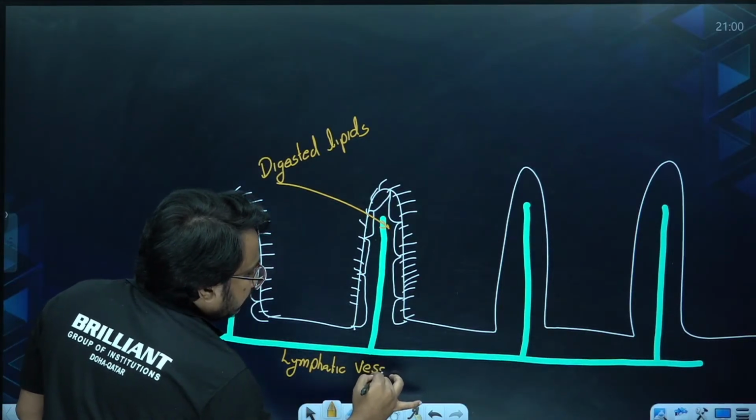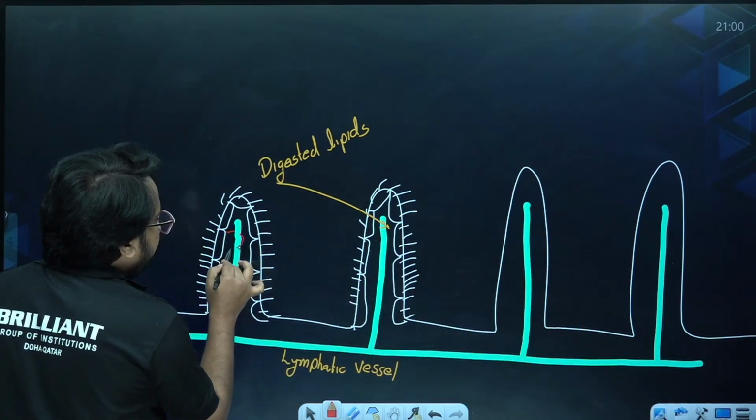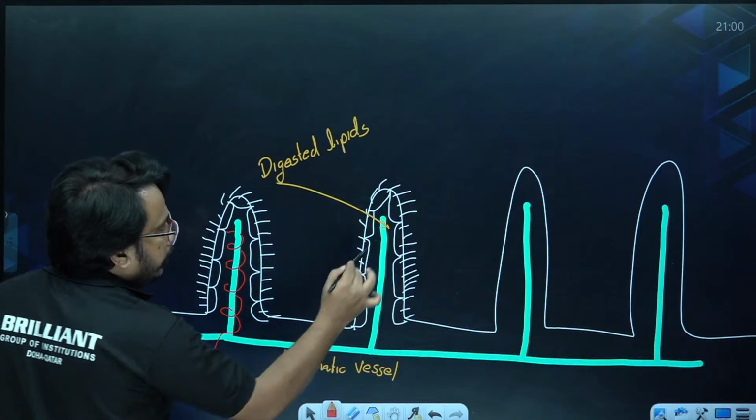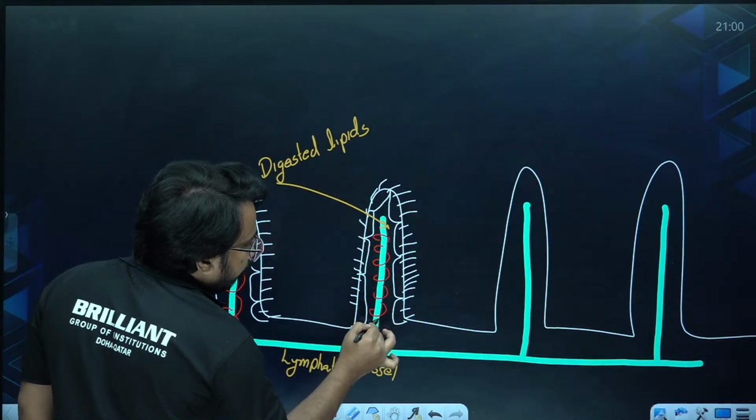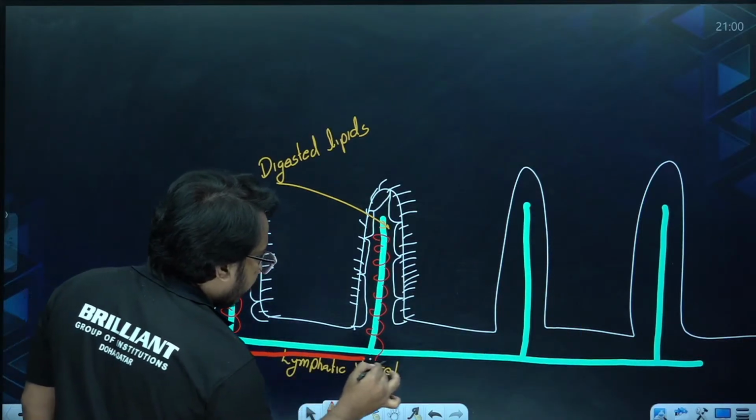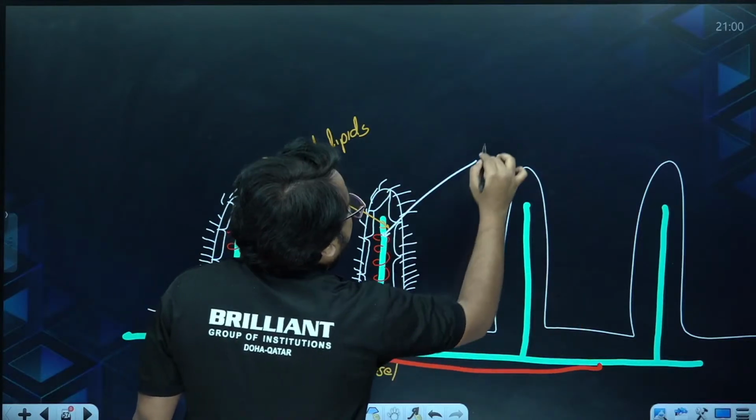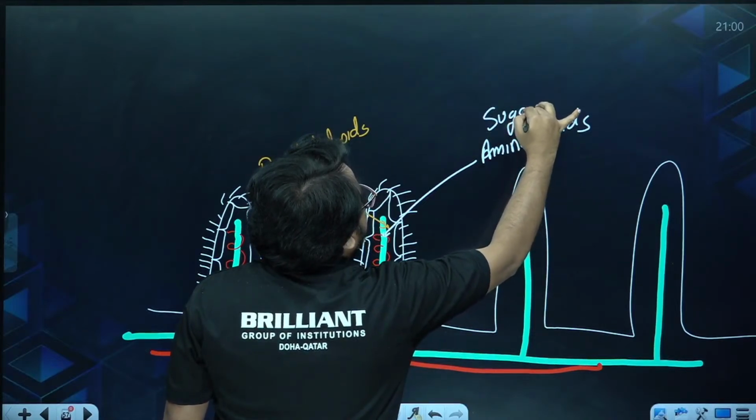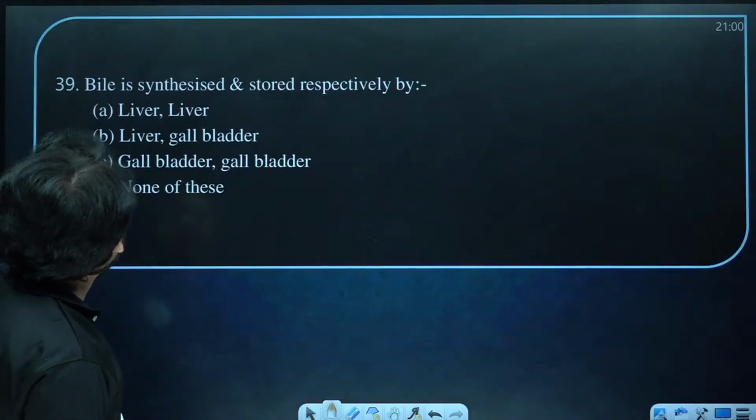Surrounding that you can see there are blood capillaries. So many blood capillaries will be coming around the lymphatic vessel. Into these blood capillaries, many digested proteins and carbohydrates will be taken up. Can you see? The blood capillaries spread like this. Into the blood capillary there is absorption of digested proteins, that is amino acids, as well as digested sugars. So hope you got this much regarding villi.